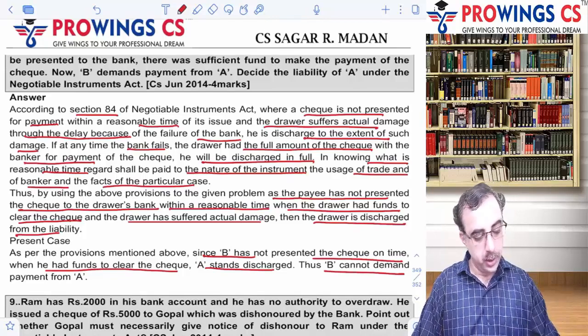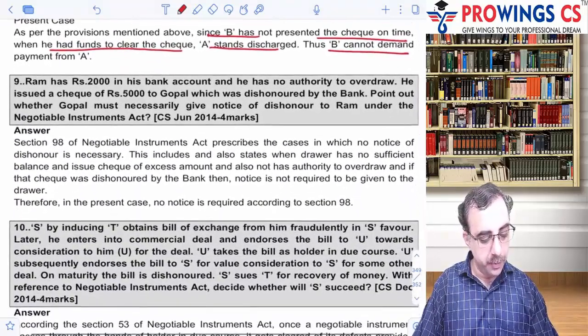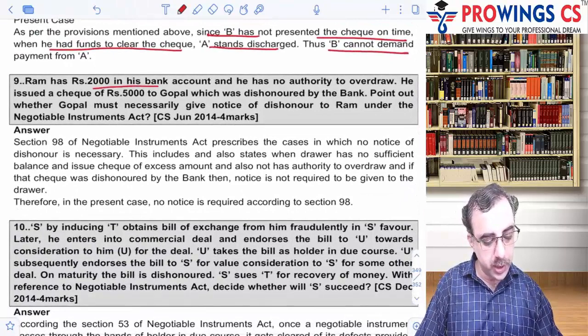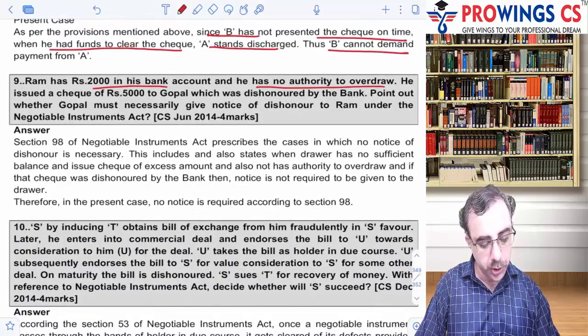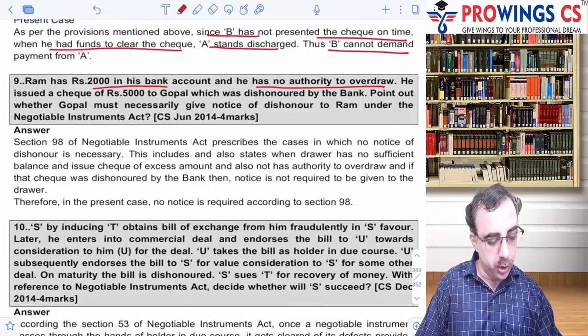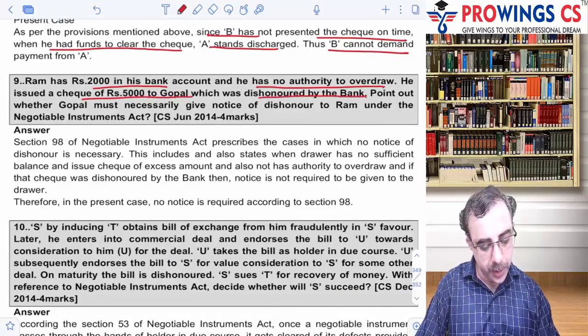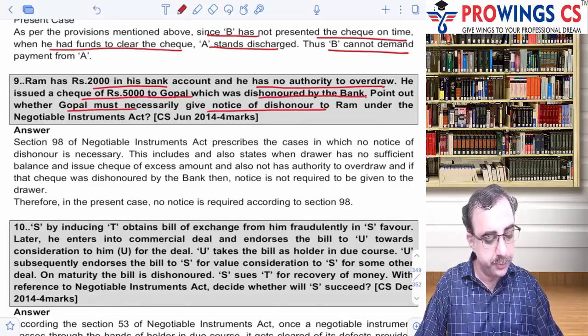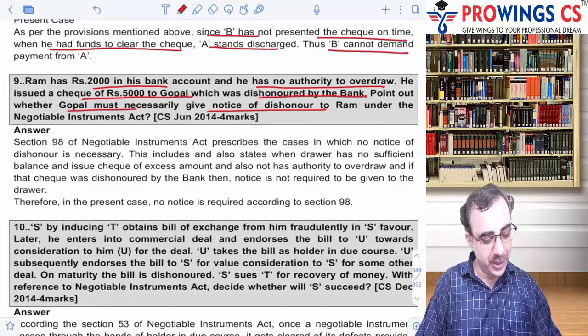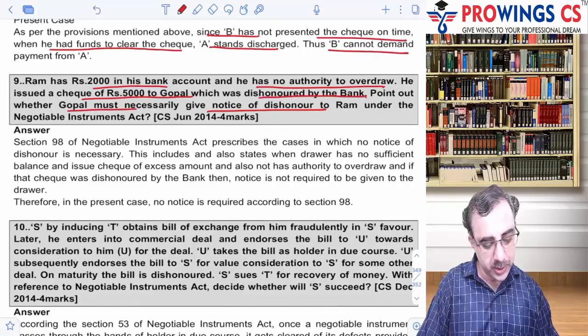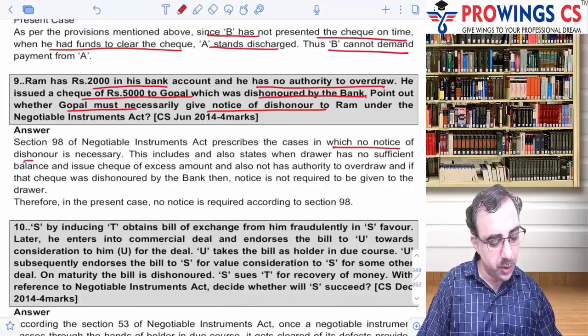Okay. Next one. Ram has 2000 in his bank account and he has no authority to overdraw. He issued a check of 5000 to Gopal, which was dishonored by the bank. Point out whether Gopal must necessarily give a notice of dishonor. Okay, so this is section 98 coming into the picture. Section 98 prescribes the cases in which no notice of dishonor is necessary.